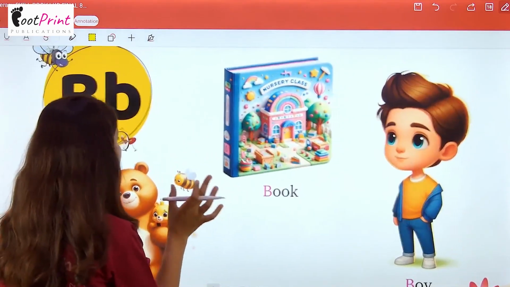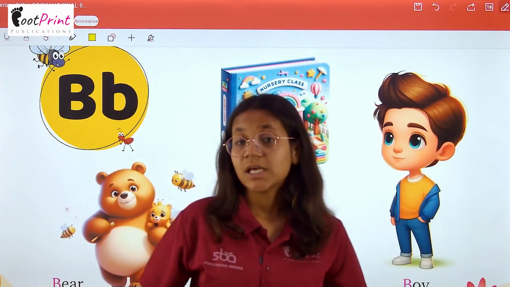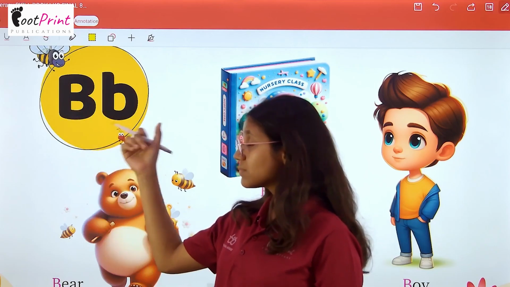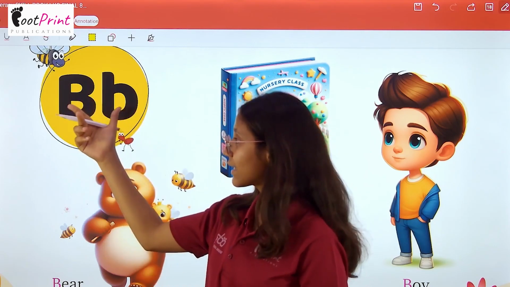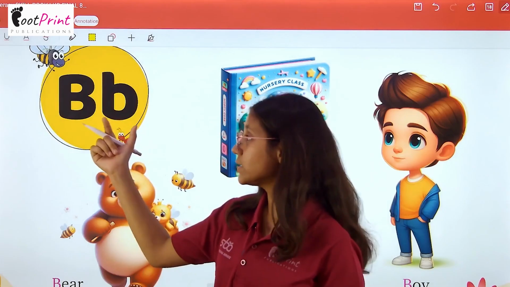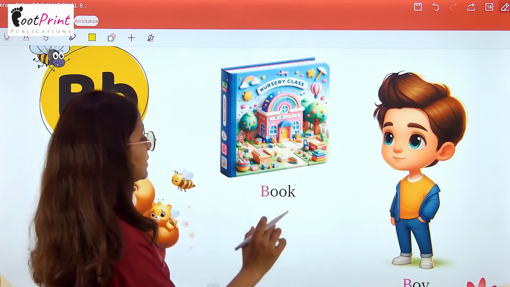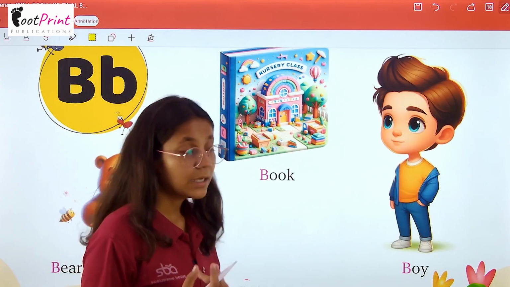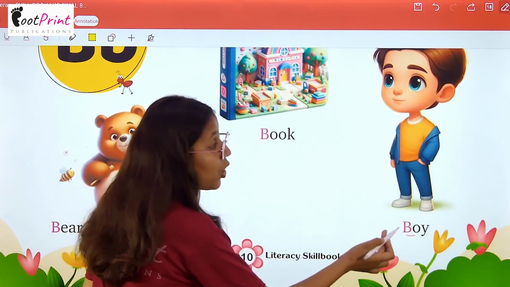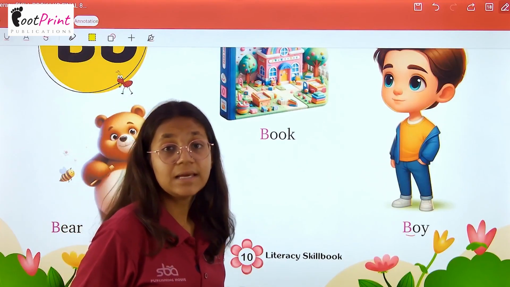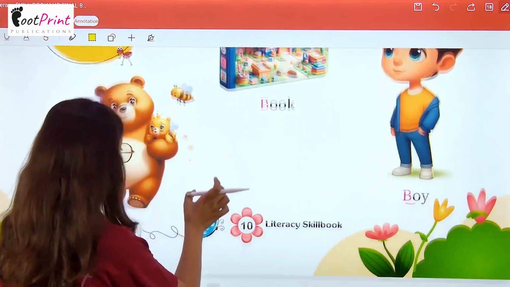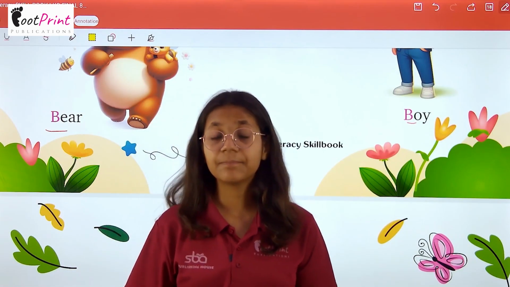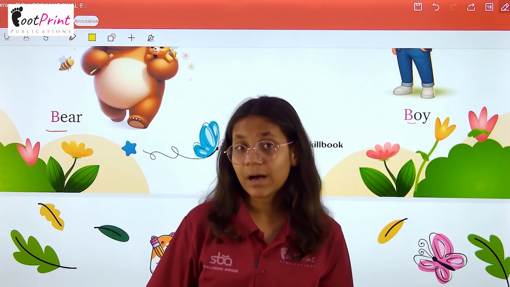Now we have letter B. This is the capital letter B and this is our small letter B. B says book. Book माने किताब. Now B says boy. Boy माने लड़का. Then we have B says bear. Bear माने भालू.